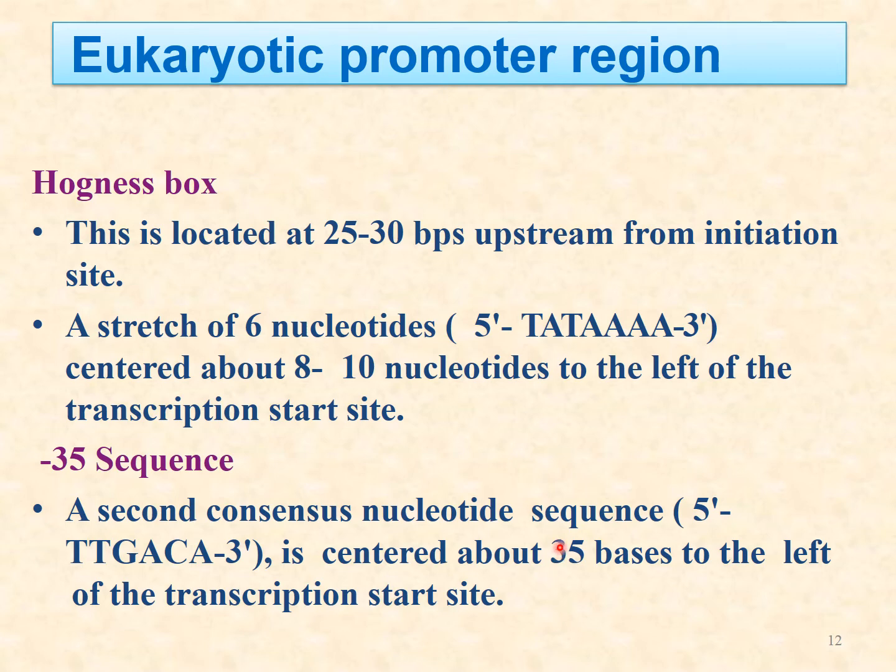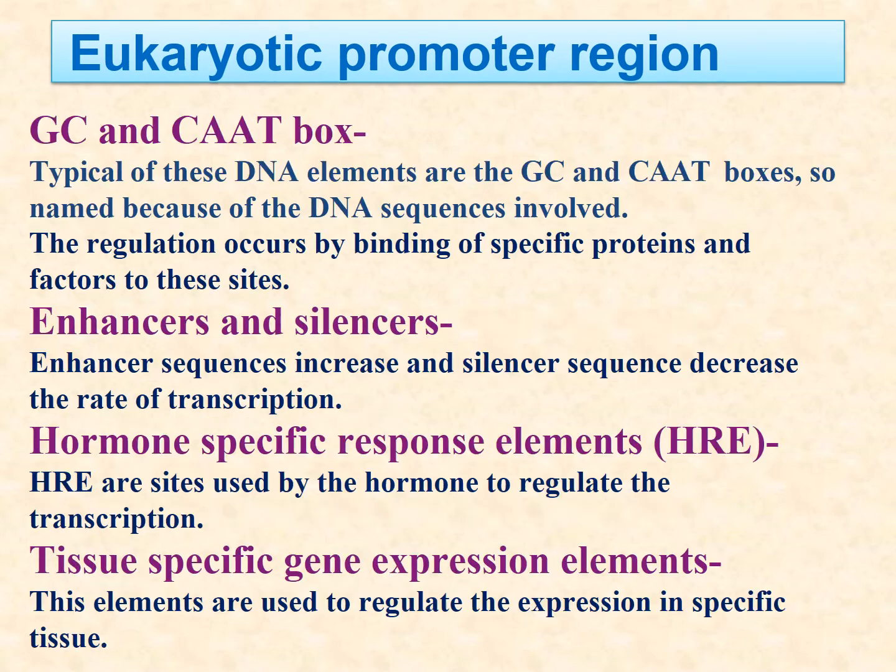Now come to the promoter regions. In prokaryotes, we have seen that there are 2 promoter regions, that is the TATA box, which was known as the Pribnow box, and the -35 sequence. But in eukaryotic promoter regions it is known as the Hogness box. It is not the Pribnow box. It is located 25 to 30 base pairs upstream, and it is only 8 to 10 nucleotides, TATAAA 3' sequence, whereas the -35 sequence is the second consensus nucleotide sequence, which is TTGACA. It is about 35 bases from the starting point.